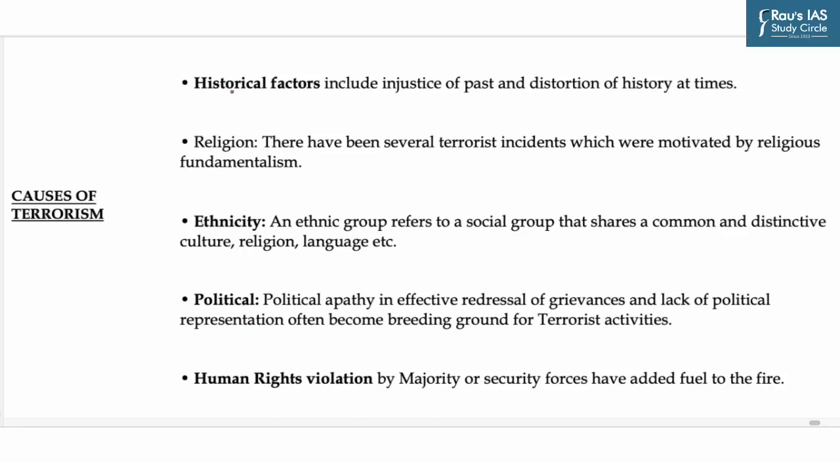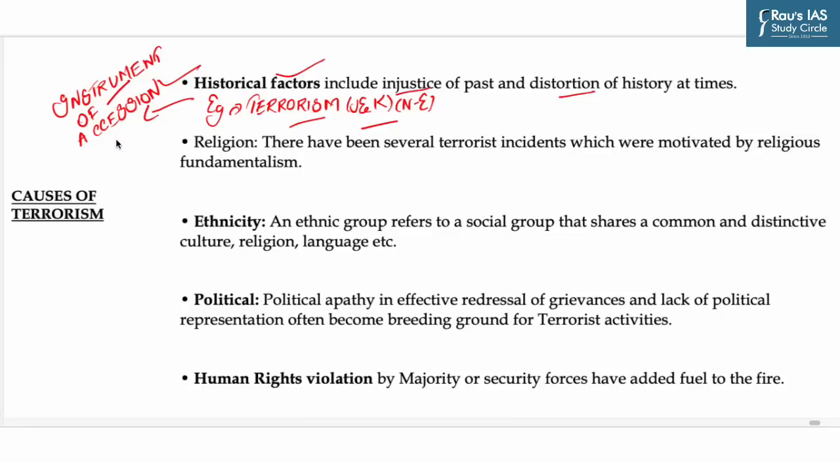The first in this is historical factors, and this includes injustice of the past and distortion of history at times. The best example is terrorism in J&K and Northeast. Terrorism in these two places is a result of historical factors. Why? Because the Kashmir issue is a result of differing interpretation of the instrument of accession by India, Pakistan and Kashmiri separatists.